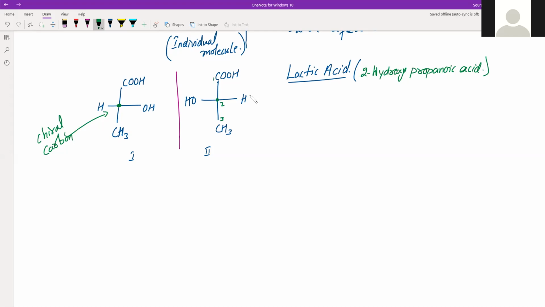So the reference was glyceraldehyde, right? We are discussing right now the DL system. So in that we were using a reference, and that reference compound was glyceraldehyde.